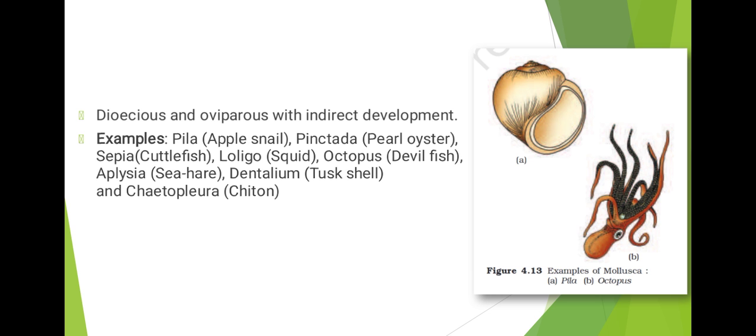Examples are Pila, also called apple snail, Pinctada, which is called pearl oyster, Sepia, cuttlefish, which is not actually a fish, Loligo, squid, Octopus, devilfish, Aplysia, sea hare, Dentalium, tusk shell, and Chaetopleura, chiton. So you have to try to remember these examples if you are preparing for some competitive examination because these can be asked.